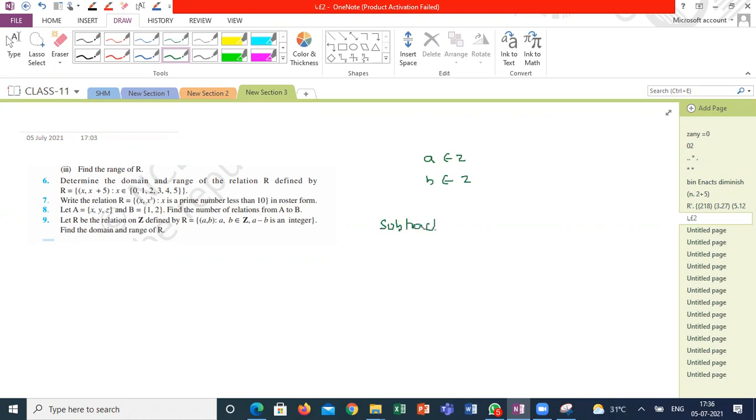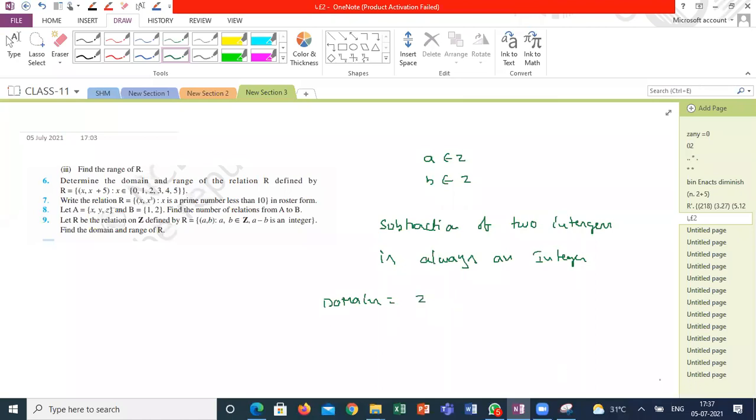Subtraction of two integers is always an integer. So what is the domain then? Domain is all integers. So domain I can write as Z.